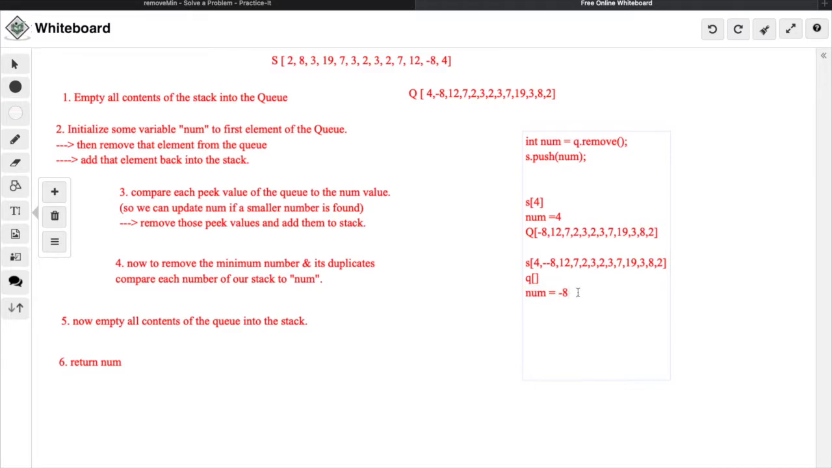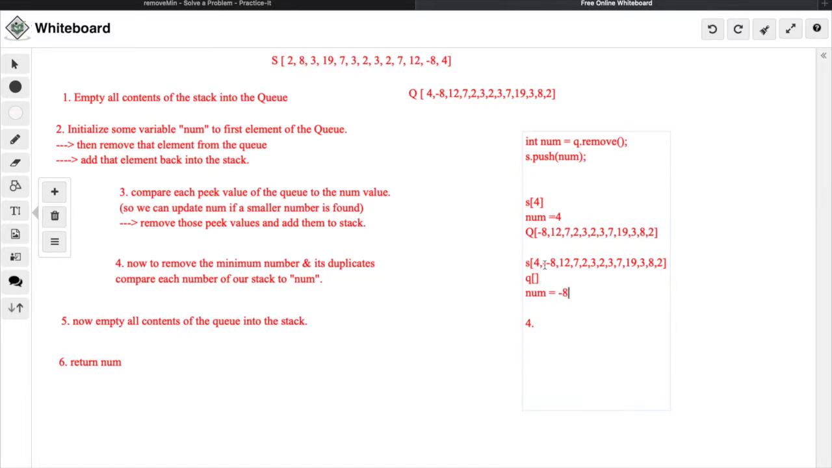And then step 4, to remove the minimum number and its duplicates, because remember the method wanted us to remove the minimum number and any duplicates of it. All we have to do is compare each number of our stack to this num value -8. So we'll iterate or use a while loop to go through this stack and compare each number to -8.